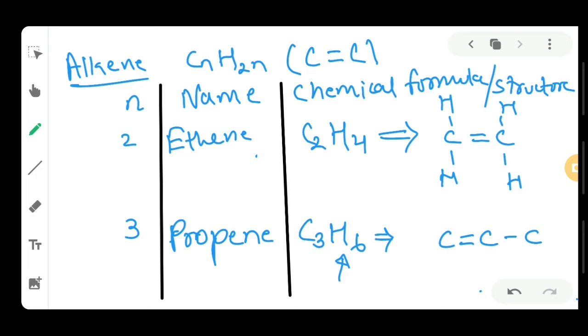So here let's try to place 6 hydrogen atoms. Two carbon atoms are present over here and one is on the right side. Students, if you observe the left side carbon atom, 2 covalent bonds are there, so 2 hydrogen atoms can come over here.